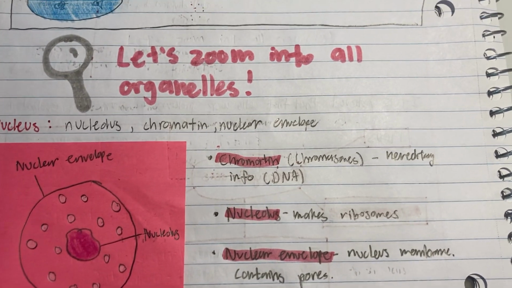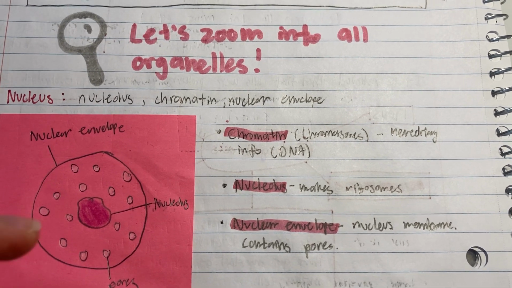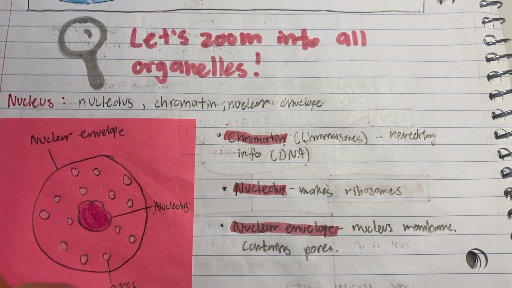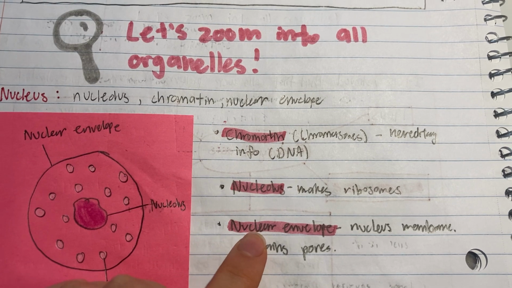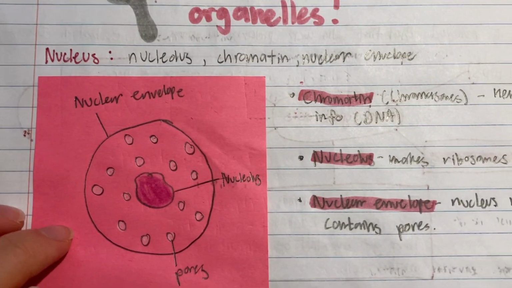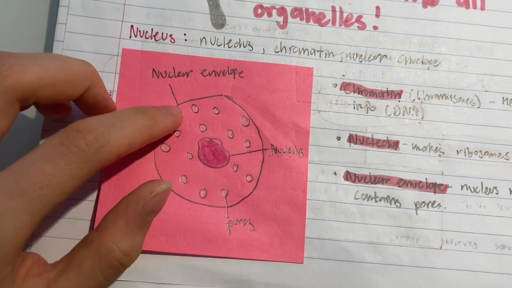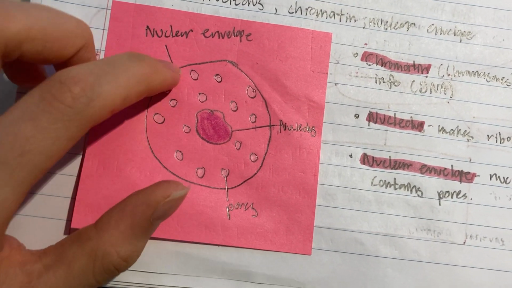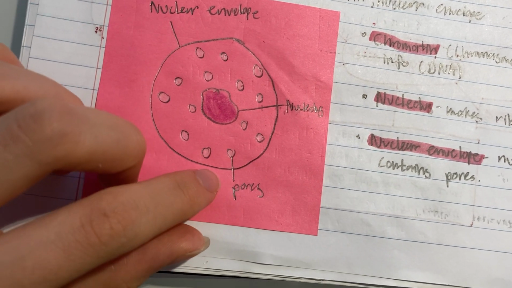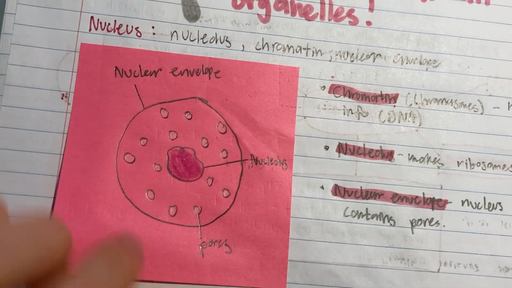So that's why we say membrane-bound organelles, because organelles like the nucleus have a membrane, and the membrane for the nucleus is the nuclear envelope. And this membrane contains pores. So let's look at this diagram I drew over here. This over here is the membrane of the nucleus, and you can see that it contains little pores, these white little circles. And then in the center, we have the nucleolus, which makes the ribosomes.